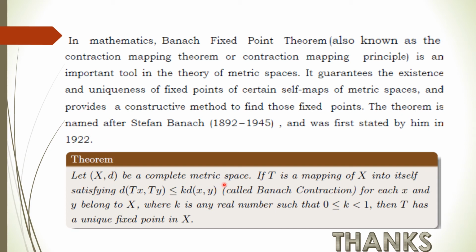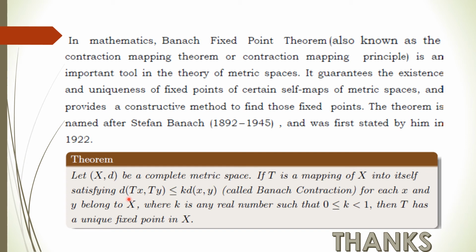The theorem is: let X be a complete metric space. Now what is a complete metric space? A metric space in which every Cauchy sequence is convergent. Consider a mapping T, which is a self mapping, satisfying this Banach contraction. Now what is this Banach contraction?